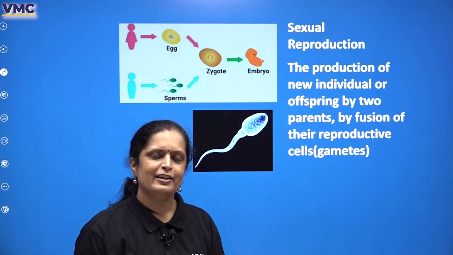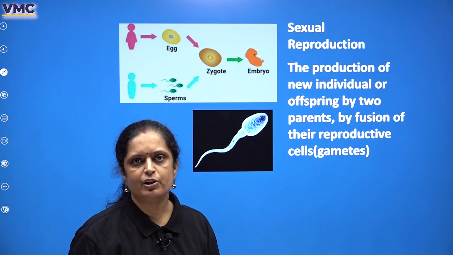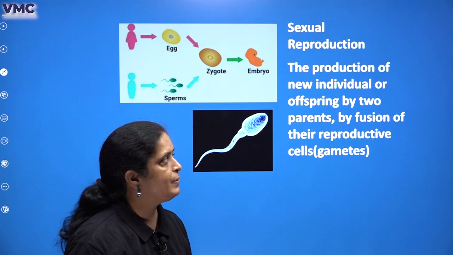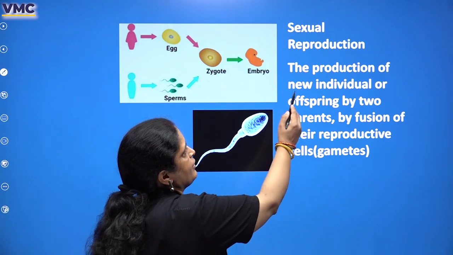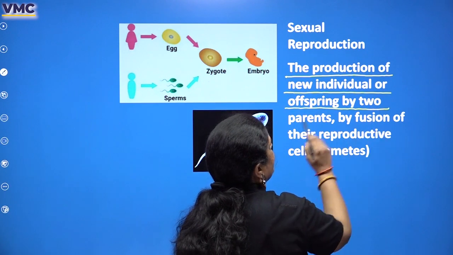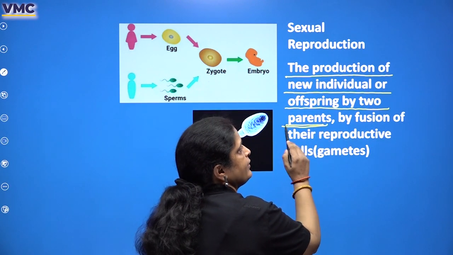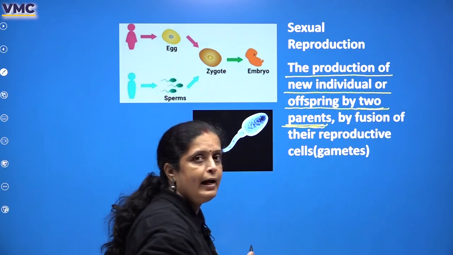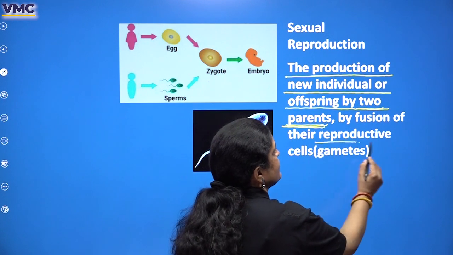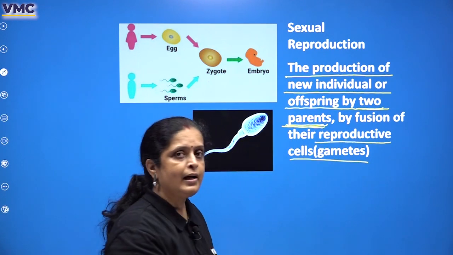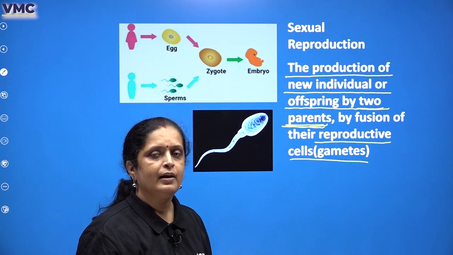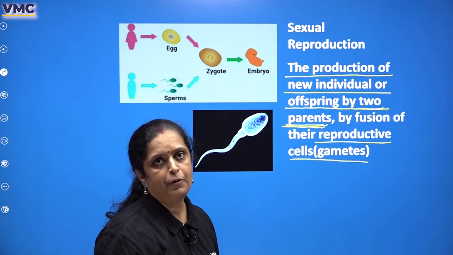Sexual reproduction. This is how parents have children and you see cats and dogs reproducing their new offsprings, right? So sexual reproduction is the production of new individuals or offsprings by two parents. Two parents is important. You need a mother and a father for this to happen by fusion of the reproductive cells, gametes. So in this kind of reproduction, you need gametes or special kind of cell that is only used for reproduction.